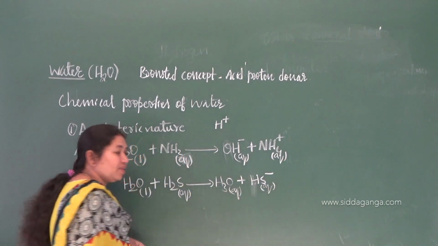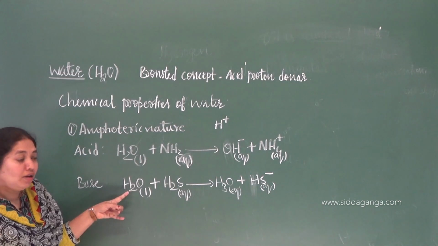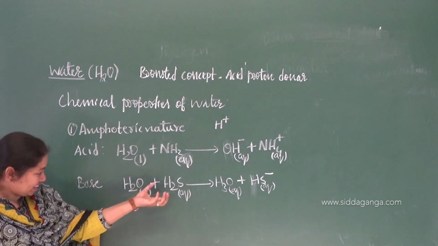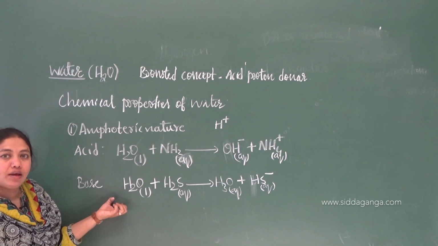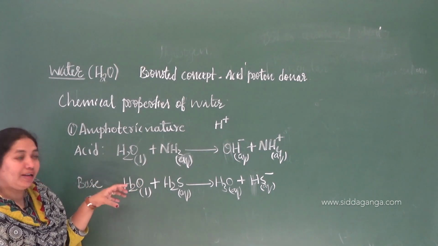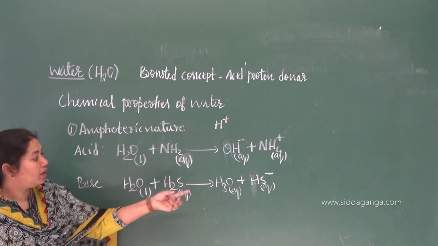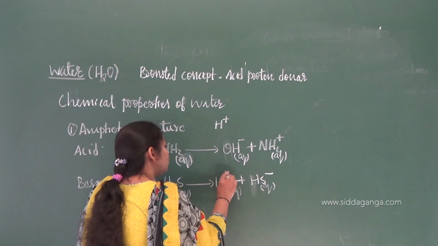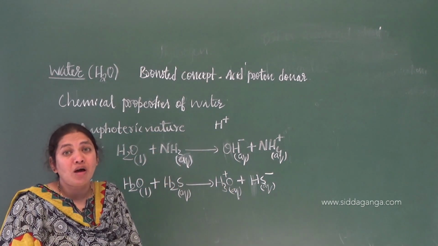AQ represents aqueous. Observe this example. Here water is extracting one proton from H2S. It is accepting a proton from H2S and becomes H3O plus. What do you call H3O plus? It is called the hydronium ion.